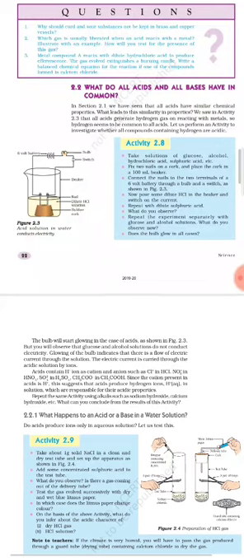The bulb will start glowing in the case of acids as shown in figure 2.3, but you will observe that glucose and alcohol solutions do not conduct electricity. Glowing of the bulb indicates that there is a flow of electric current through the solution. The electric current is carried through the acidic solution by ions. So in acidic solution, ions are present, which act as charge carriers, whereas in alcohol and glucose, ions are not present. So how are ions present in acids?